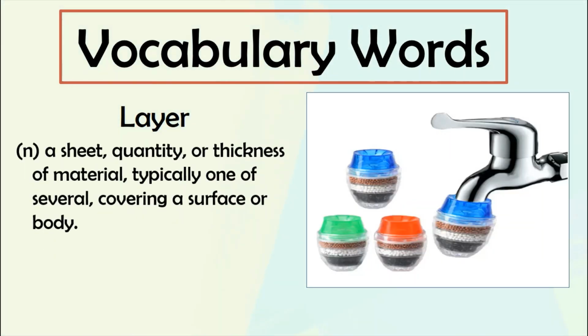Layer. Layer is a sheet, quantity or thickness of material, typically one of several, covering a surface or a body. So here I think some of you have this kind of water filter in your faucet. You can see here that there are 3 filters. We have the color brown, white, and black. So how many layers can you see in this particular filter? 3. Okay, so we have brown, white, and black.